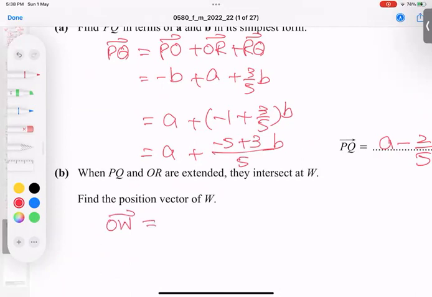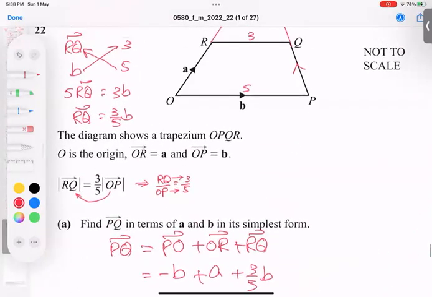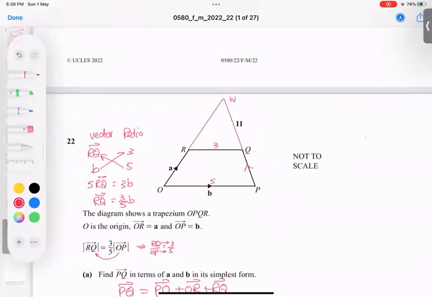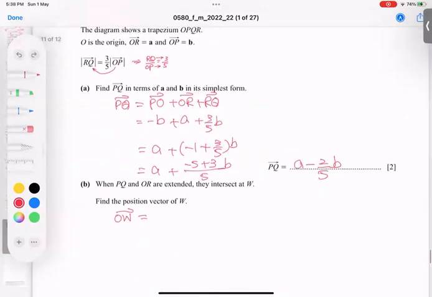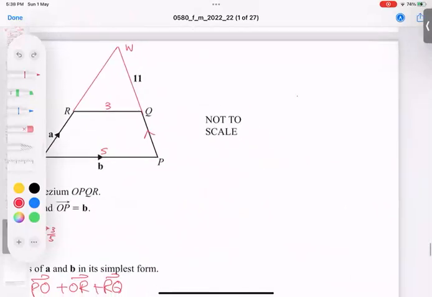Always O. This is my concern, OW. But the thing is, how do we find OW? Naturally, this path is OW. So what is the connection? What is the technique? The best technique for this kind of question is that I will extract these 2 triangles and make them separate.